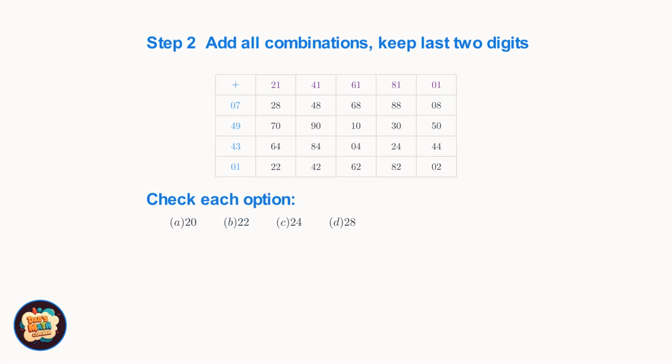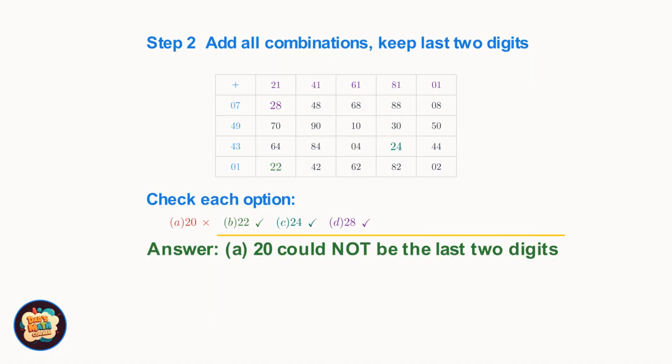Can we make 22? Yes. Can we make 24? Yes. Can we make 28? Yes. But can we make 20? Let's look carefully through the table. No. 20 never appears. So the answer is A. 20 could not be the last 2 digits of x.